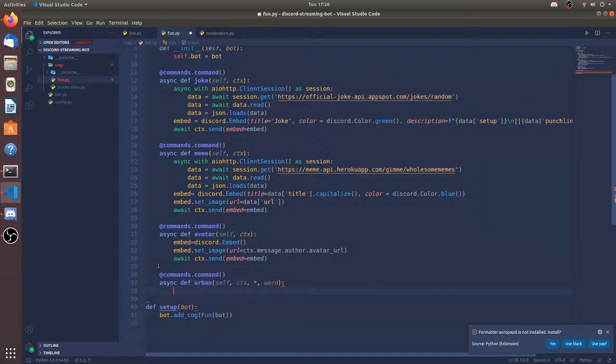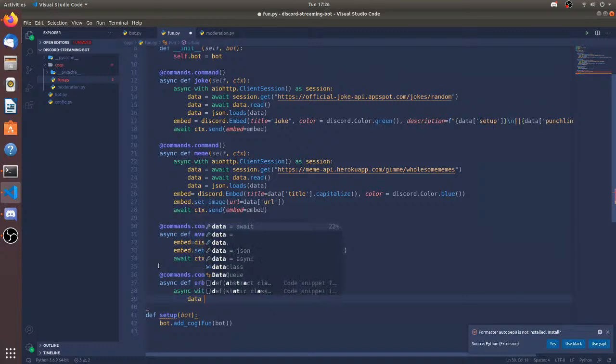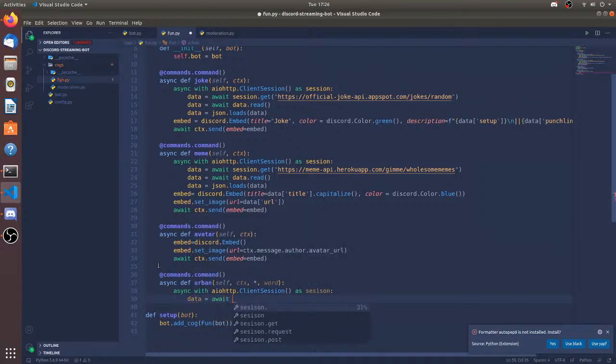Async with aiohttp dot client session as session, data is going to be await session dot get plus the word dot lower.